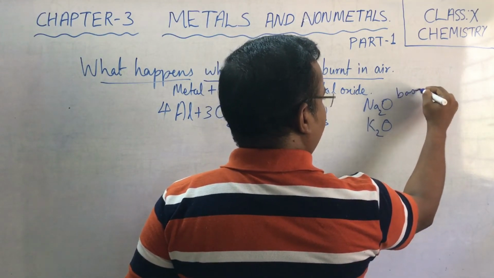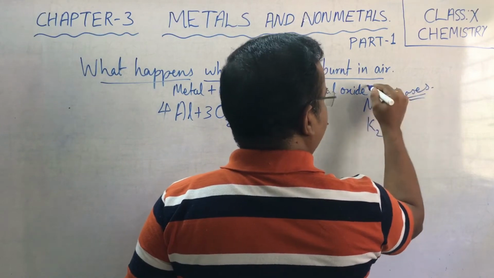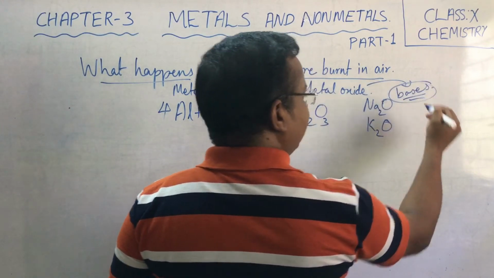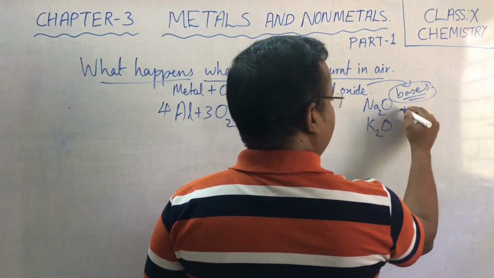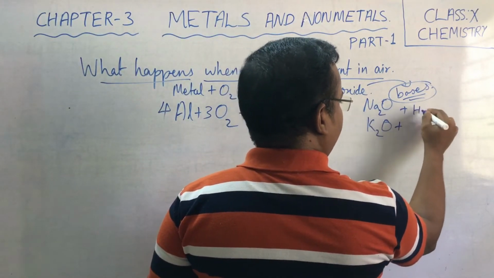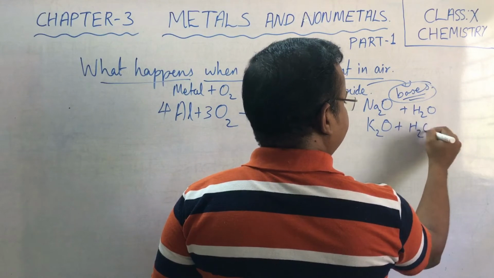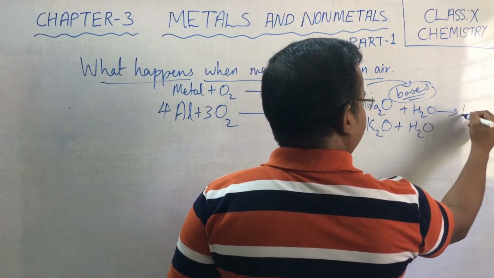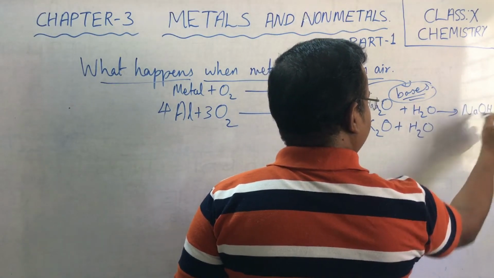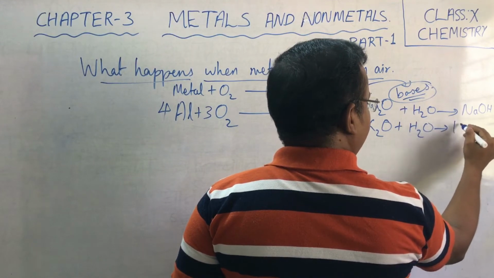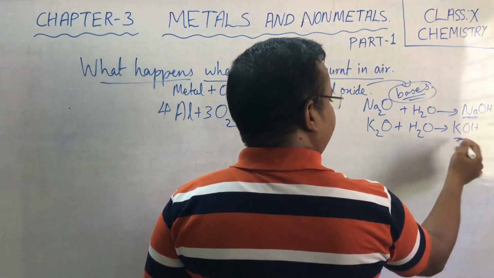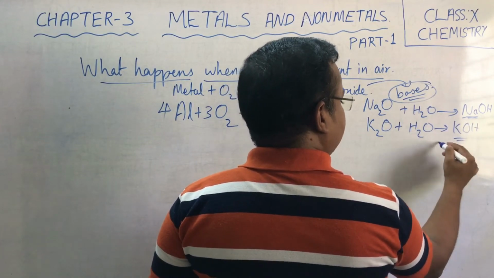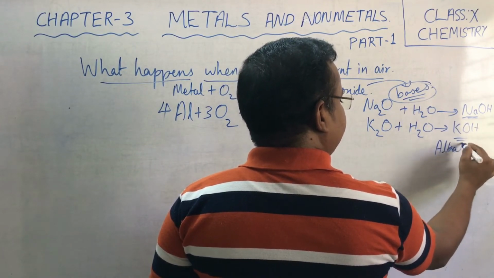In normal cases you have to understand metallic oxides are basic in nature, like sodium oxide and potassium oxide. When you dissolve them in water, this will produce sodium hydroxide and this will produce potassium hydroxide. These sodium hydroxide and potassium hydroxide are alkali in nature.